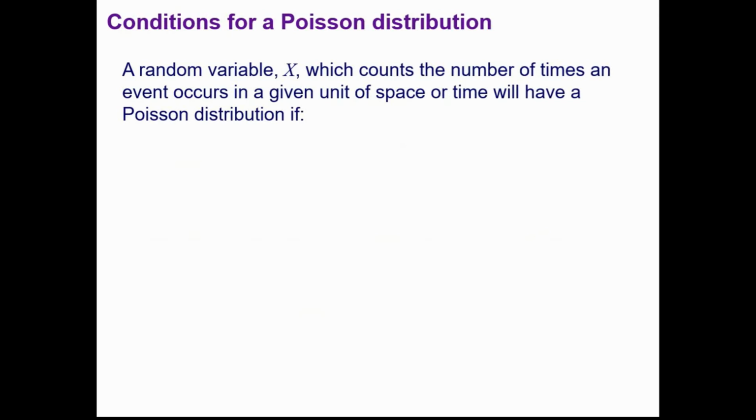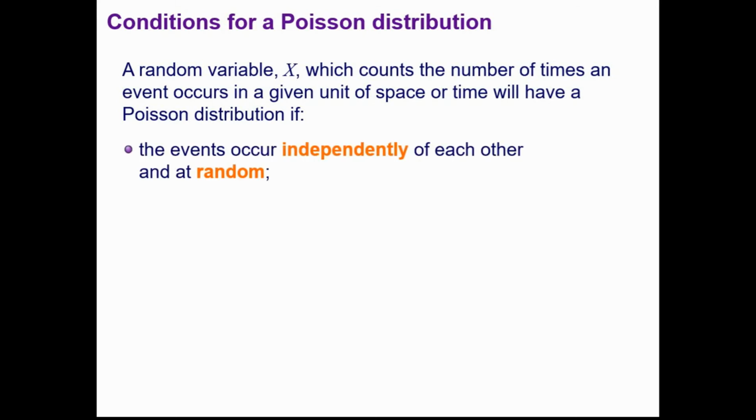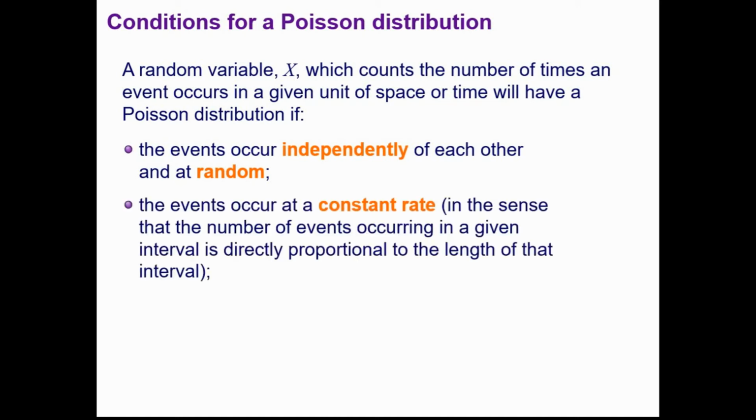So what are the conditions then for a Poisson distribution? Well, X is all about counting the number of times that an event will occur in a given unit of space or time, but it has certain conditions for it to be a good model. So firstly, the events occur independently of each other and at random. So the fact that one event has happened will have no impact at all on whether another will happen.